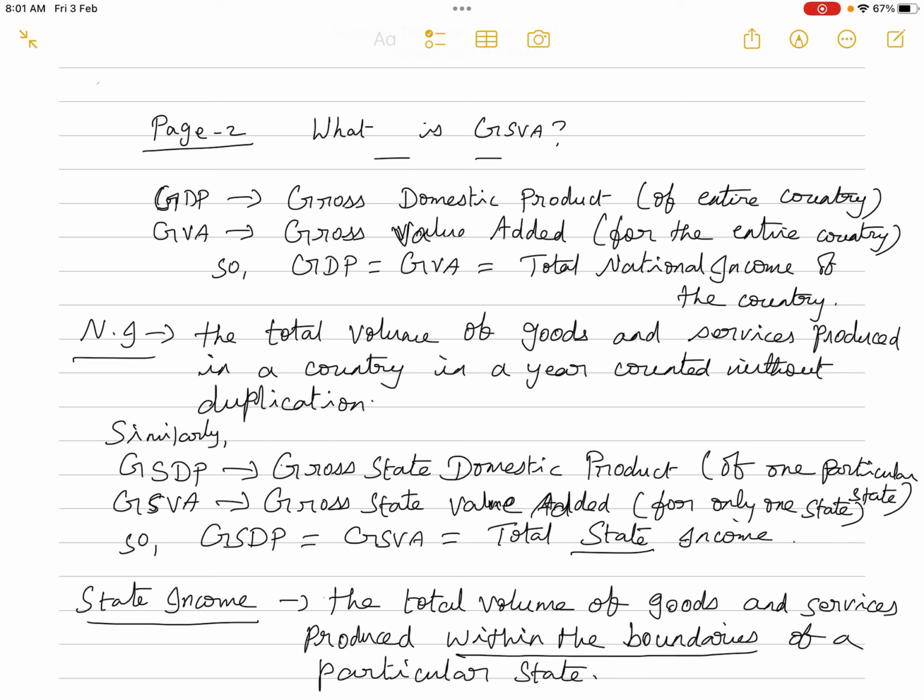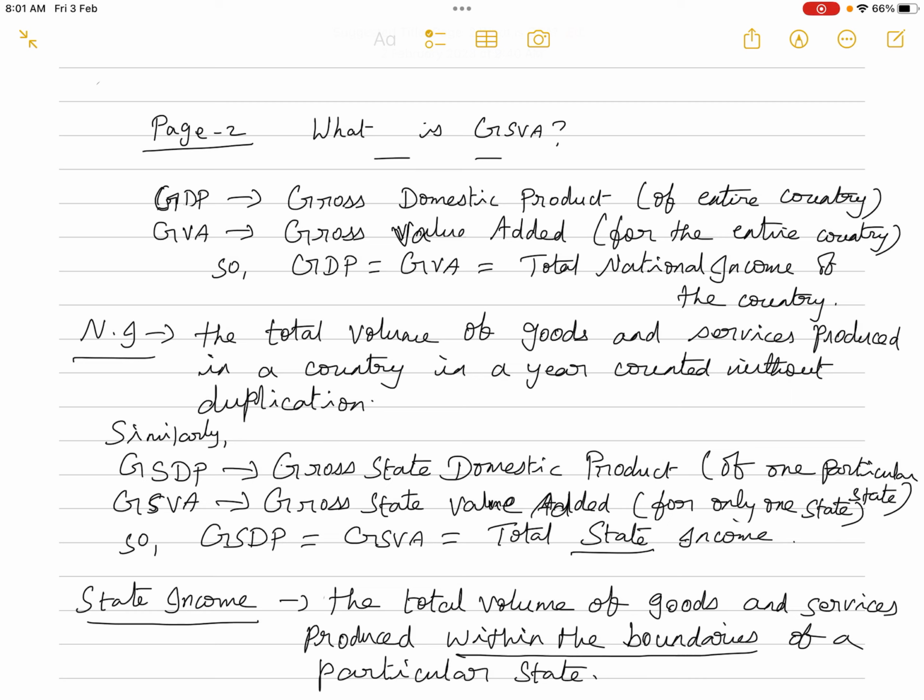See, first, before going to GSVA, now what is GDP? GDP is gross domestic product. So gross domestic product is for the entire economy, for the entire country. And GVA, the full form is the gross value added. See, both mean the same, only the method of calculation, the terminology used is different. Okay, so the gross value added is also for the entire country. And GDP is equal to GVA, which is equal to the total national income of the country.